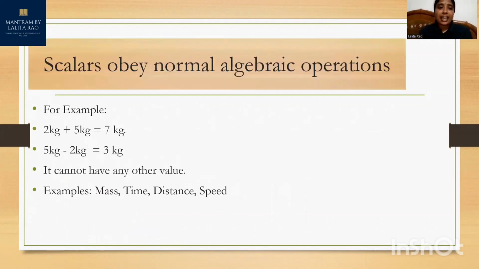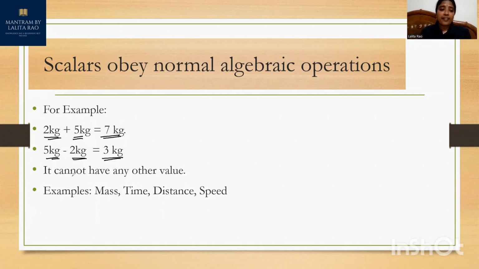Now, let's discuss more about scalars. As already discussed before, scalars obey the algebraic law of addition. As they obey normal algebraic operations, we can simply add or subtract them. So 2 kg plus 5 kg gives us 7 kg. Similarly, 5 kg minus 2 kg gives us 3 kg. So I have 5 kg of apples and I have given 2 kg of apples to one of my friends. How many apples do I have? I have 3 kg of apples left.